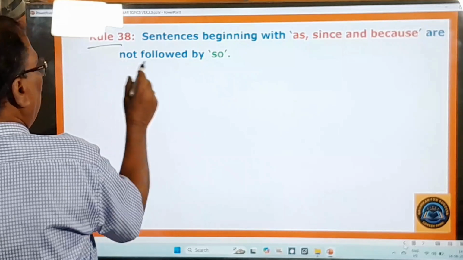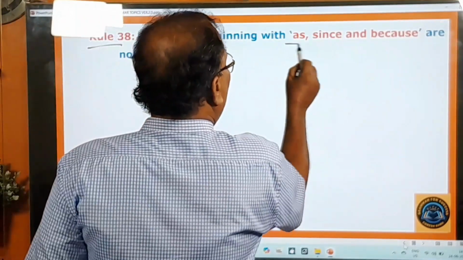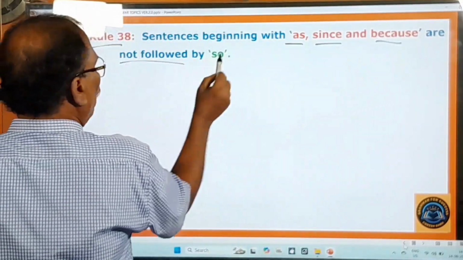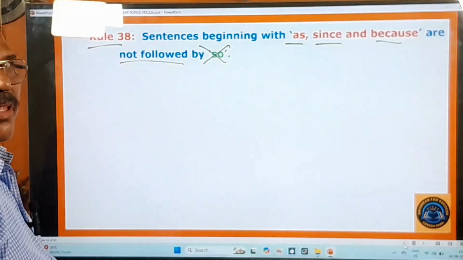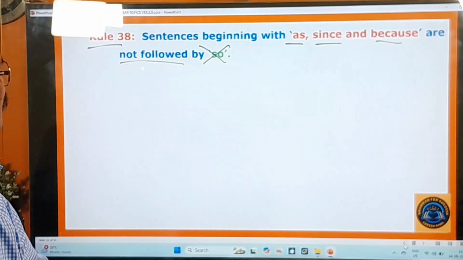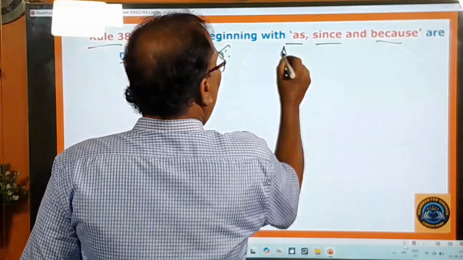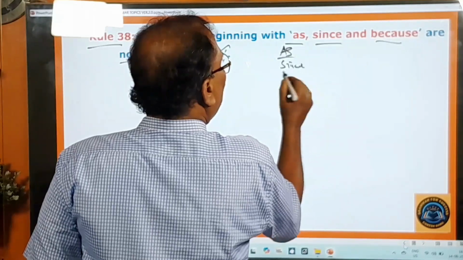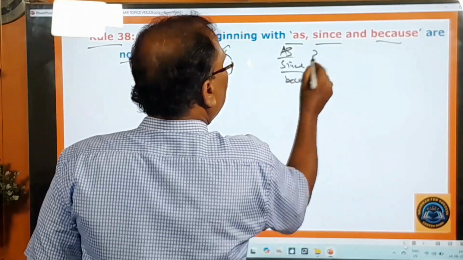Rule 38 is there. Sentences beginning with as, since, because are not followed by so. This is there. Okay, whenever the sentence begins with as, since, or because, what is that?